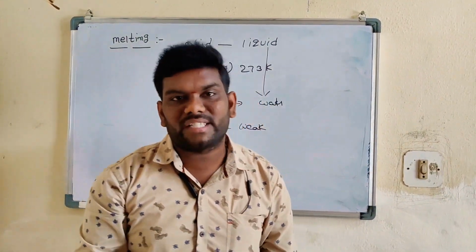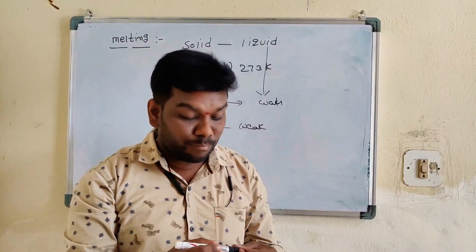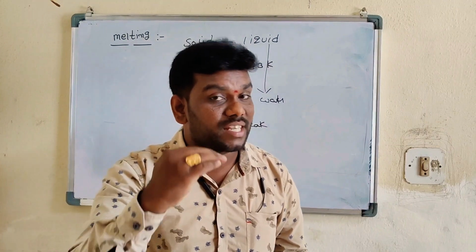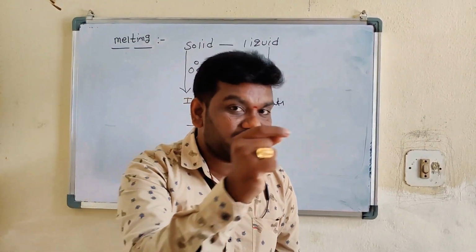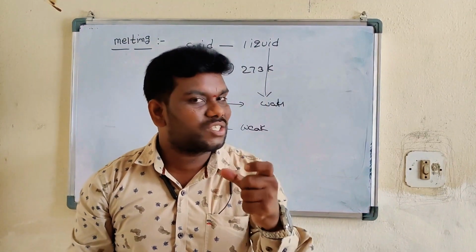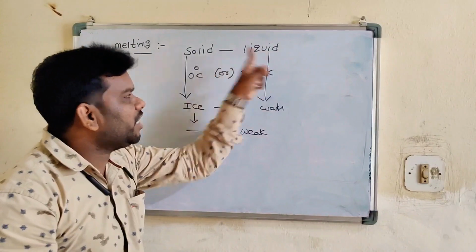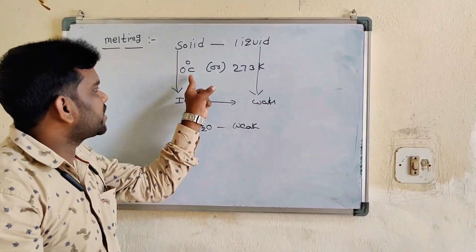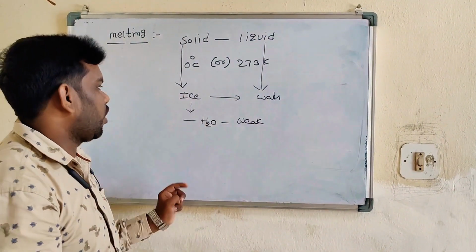So students, please listen. The melting point of water is 0 degrees Celsius. Above 0 degrees Celsius, it goes into the liquid state. Below 0 degrees Celsius, it goes into the solid state. Finally, the solid state converted into the liquid state is called melting. Here 0 degrees Celsius or 273 Kelvin is the melting point of water.